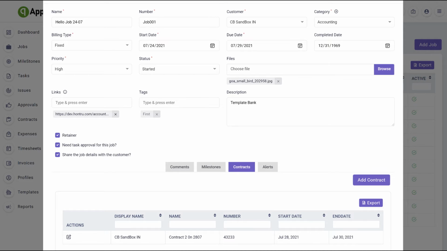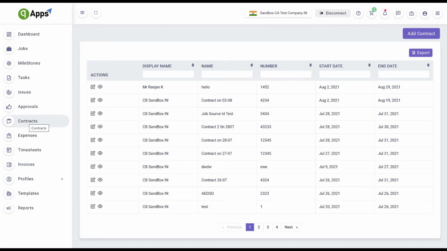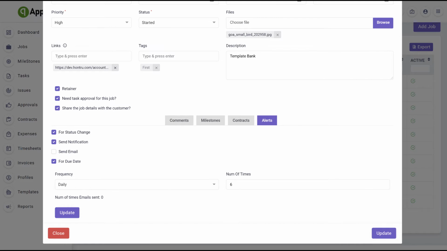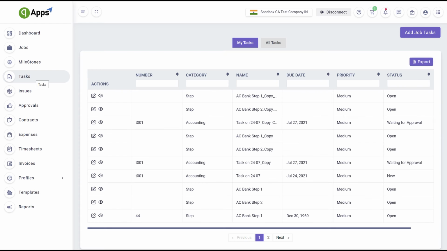Contracts. This is where you can manage all customer contracts/agreements, assign alerts, due dates, and members to the contract. To first make a contract, click on Add Contract, then fill out all the information such as name, category, effective date, etc. Then select the person you wish to manage the contract.